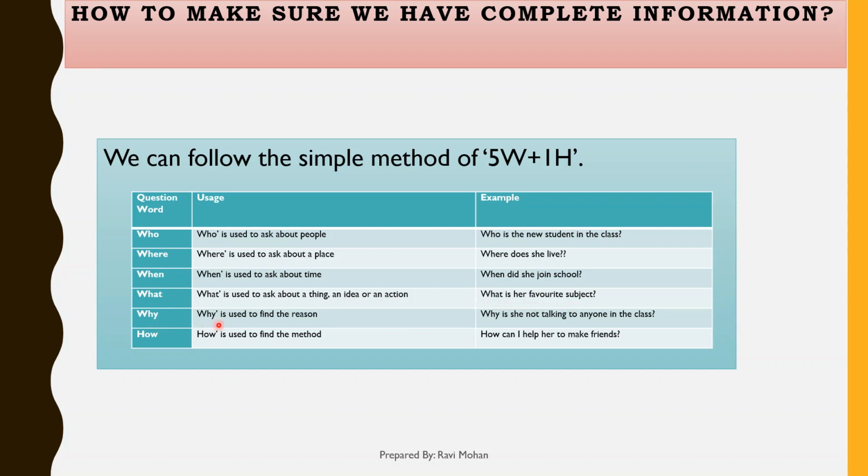Next is why. Why is used to find the reason. Means if we want to find the reason, then there we use why. Example, why is she not talking to anyone in the class. And the last one is how. How is used to find the method. Means if we want to know about the method of anything, then there we use how. Example, how can I help her to make friends.